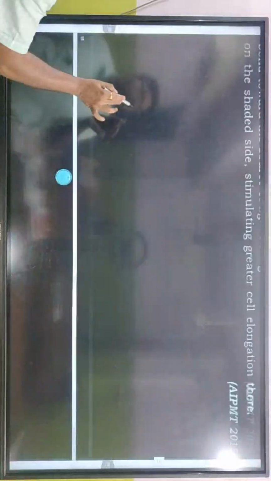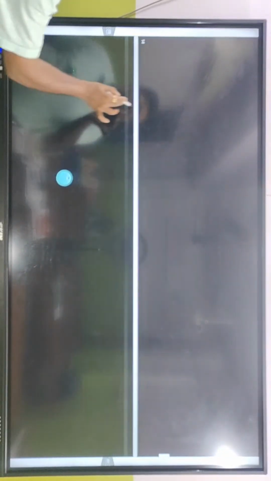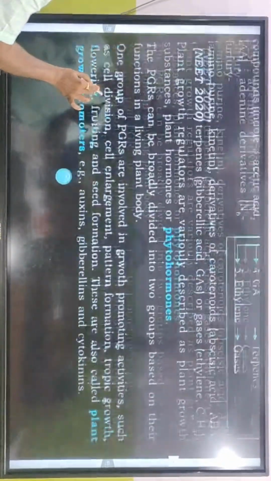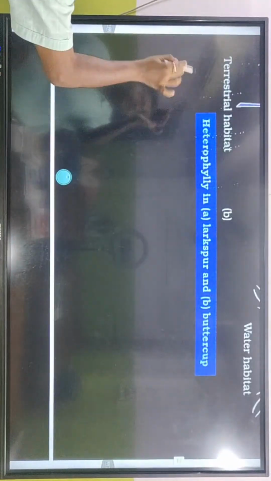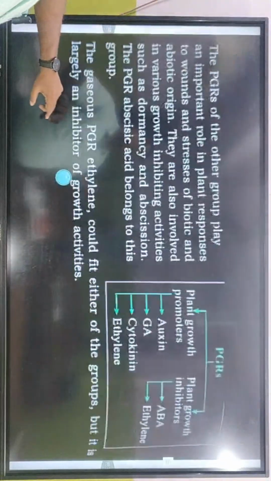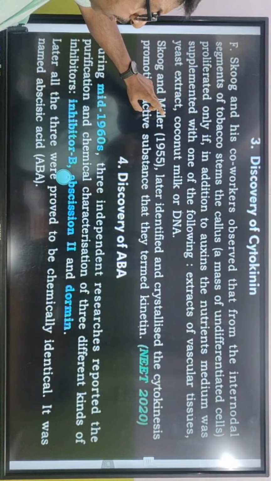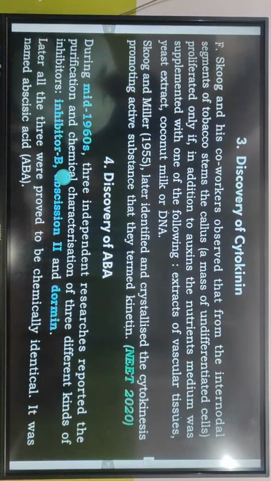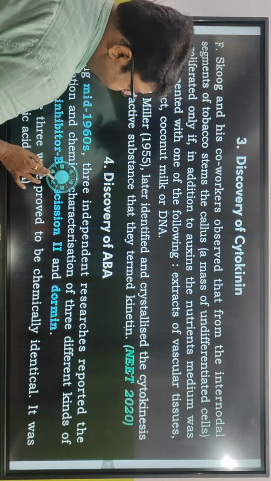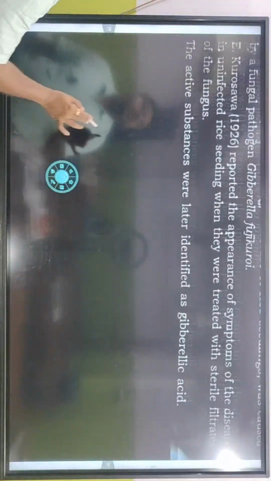এবার চলে আয় next one is gibberellin. Gibberellin discovery একটু দেখে নিই। Let us see the discovery of gibberellin. আচ্ছা জিবারিনটা পরে দেখছি, আগে সাইটোকিনিনটা দেখে নিই। না ও অনলাইনে আছে। ডিসকভারি অফ সাইটোকিনিন। When we talk about cytokinin, what is the second one?